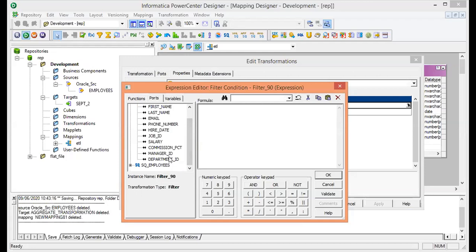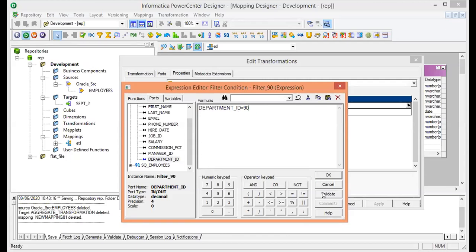The requirement was for the department ID. So make a double click on this. The department ID will get highlighted over here. Department ID is equal to 90. This is my business requirement. So I will mention department ID is 90, because I want to load the data for department ID 90.